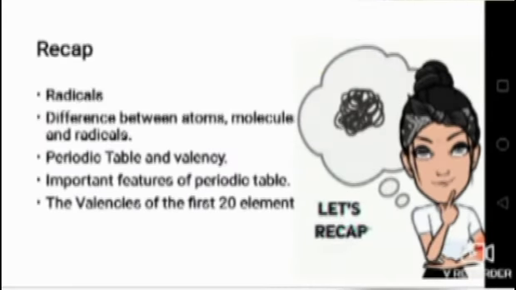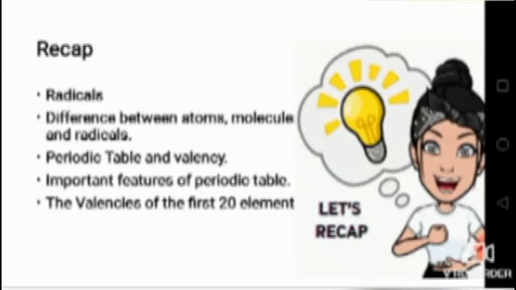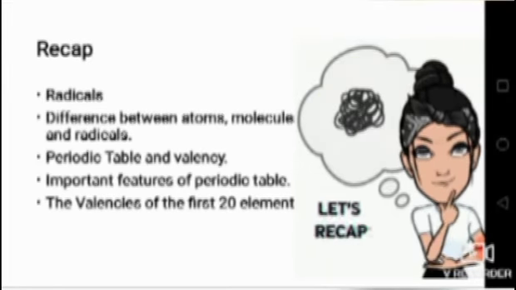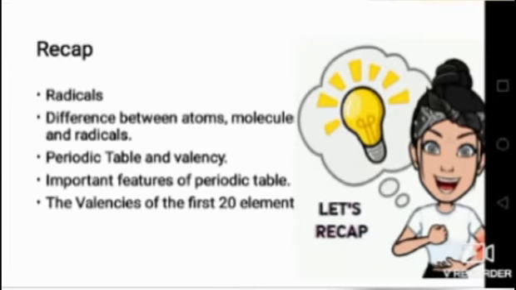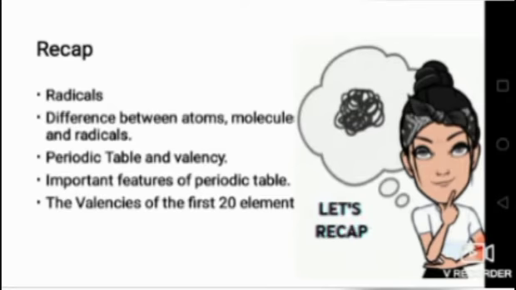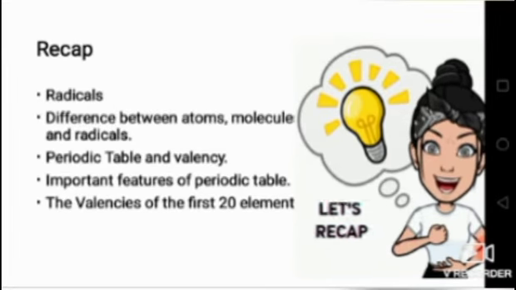Before going into the new chapter, let us recap what we have learned in our previous chapter. In our previous class, we learned about what is meant by radicals, and the difference between atoms, molecules and radicals. Then what is the periodic table? In the periodic table, the elements are arranged according to their property. And then we have seen what is valency. Valency means the electrons present in the outermost shell of an atom.